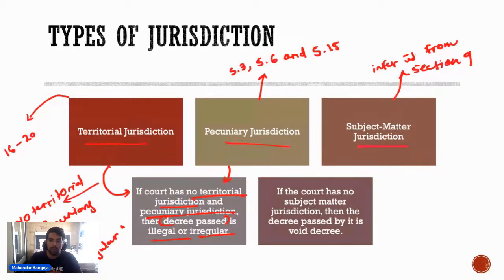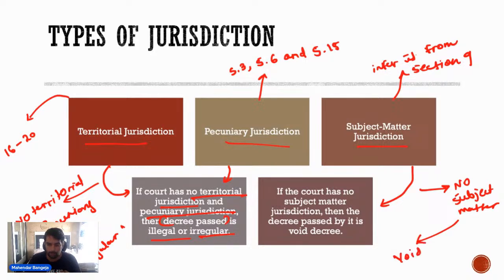ठीक. और उसी केस में मान लो कोर्ट के पास subject matter jurisdiction नहीं है. मान लो कोर्ट के पास there is no subject matter jurisdiction with the court and the court still goes on and passes the decree. So in such cases the decree will be void. उस केस में void decree होगी.